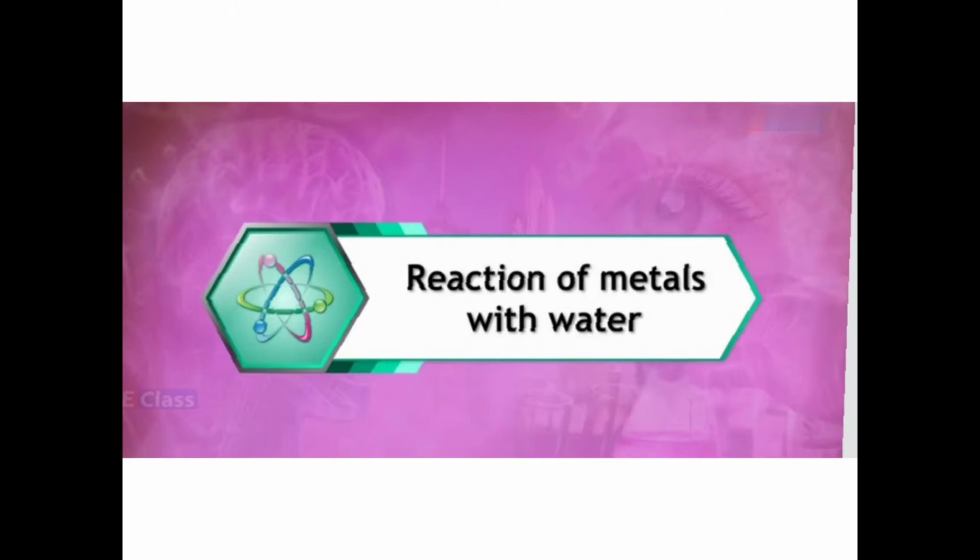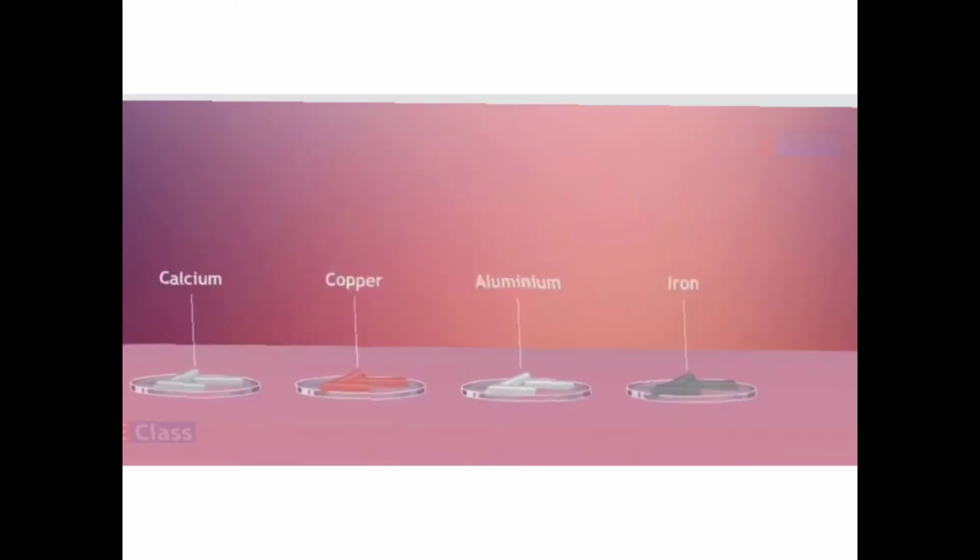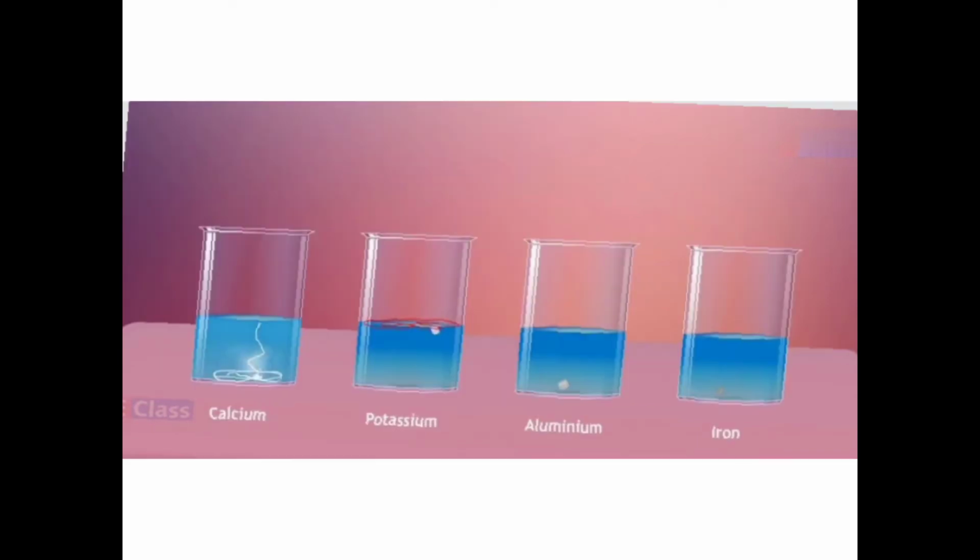Now for this, children, we just want a beaker and different samples. But be careful, you should not take sodium again, otherwise an explosion will take place. So we are going to take calcium, copper, aluminum, iron, whatever is available with you. You are going to drop a piece of each metal in a separate beaker filled with water, and you are going to see which particular metal is reacting.